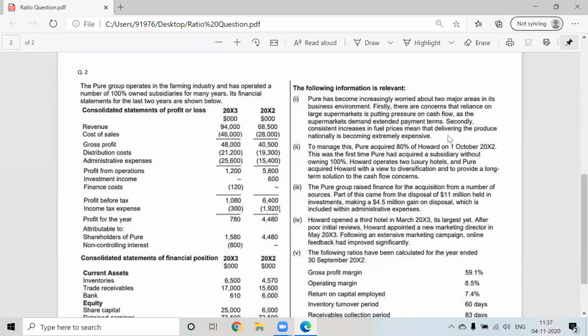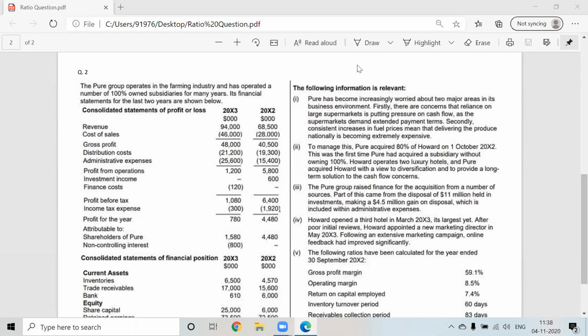Now secondly, in the same paragraph, the consistent increase in fuel prices means that delivering the produce nationally is becoming extremely expensive. What does that mean? Look at the P&L and tell me how it will affect. Cost of sales is increasing drastically? No, not cost of sales.